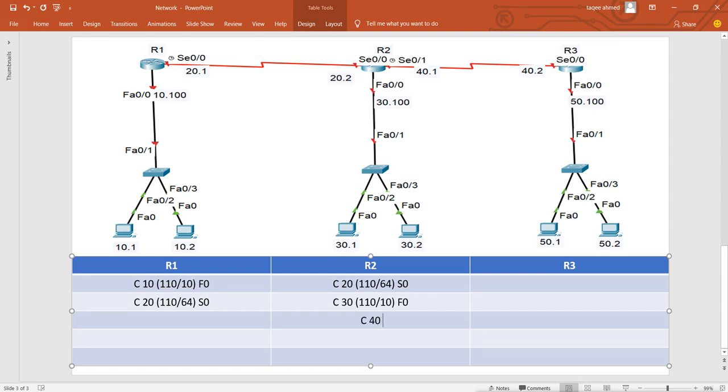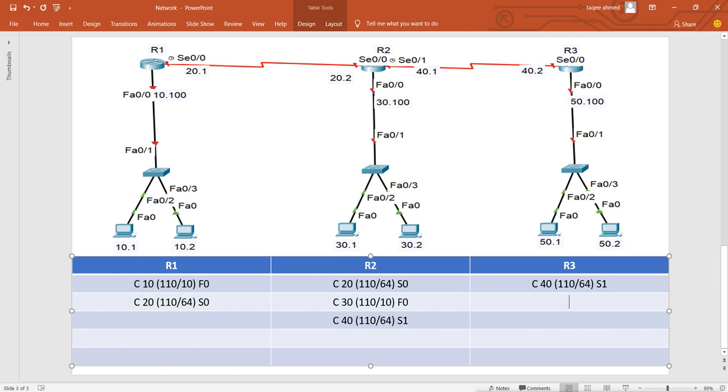Let's say 110, cost is again 64, and it is connected to serial 1. Now in router 3 we have connected network 40, 110, and the cost is let's say 64, connected on serial 1.